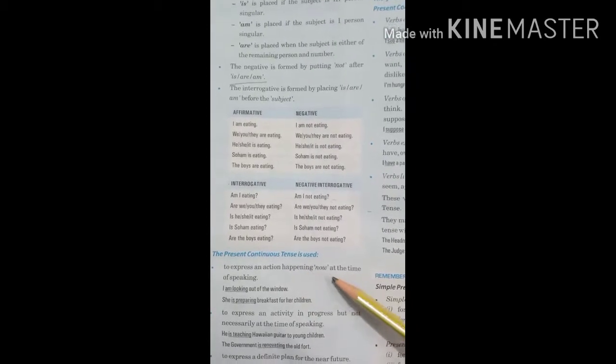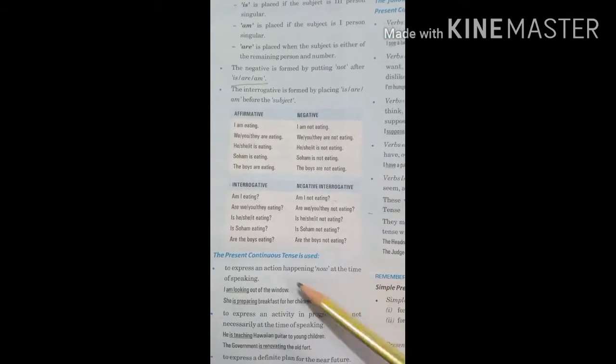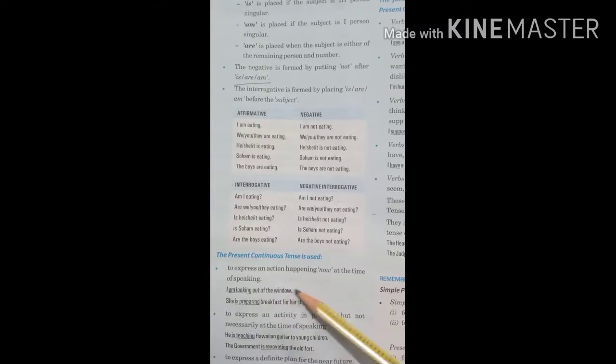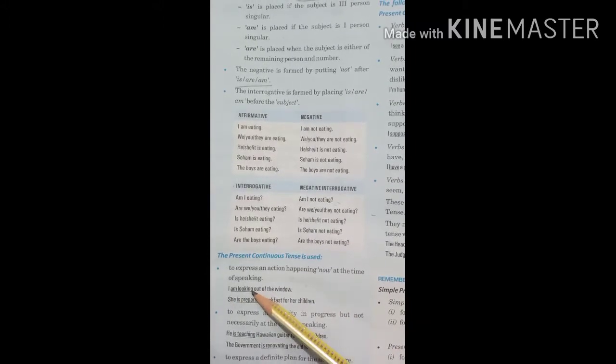Right? So it is used to express an action now, at the time of speaking. I am looking out of the window. I am looking. So this is the rule of present continuous tense. The rest of the examples you can read on your own.